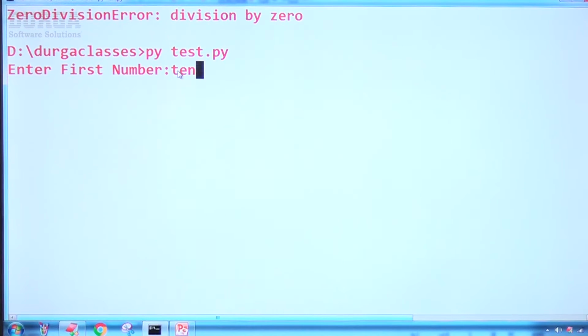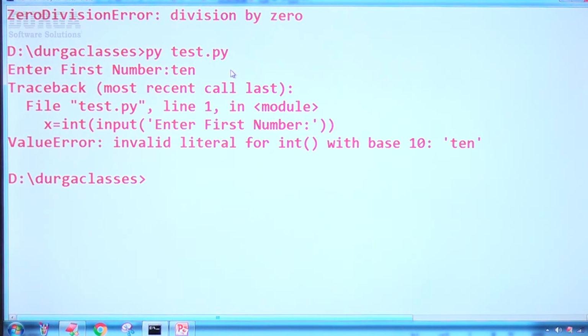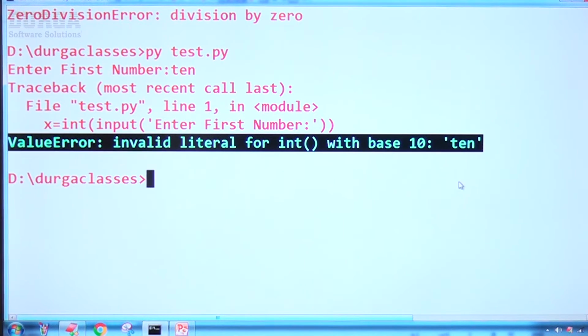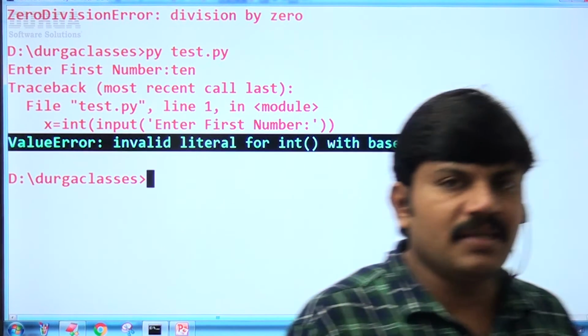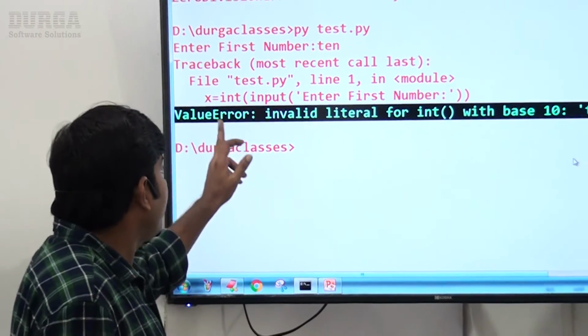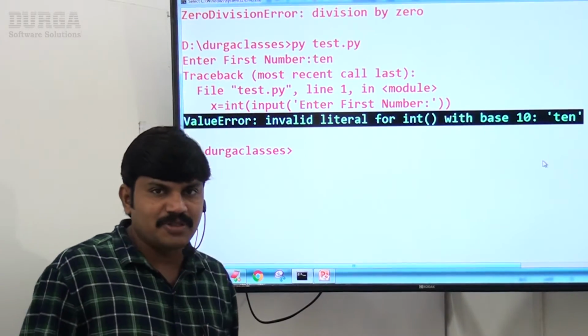But this TEN is not an int. Then immediately we are going to get, observe that, ValueError: invalid literal for int() with base 10: 'TEN'. Boss, we can't convert TEN into an int value. That's why we are going to get ValueError. Are you in a position to understand?